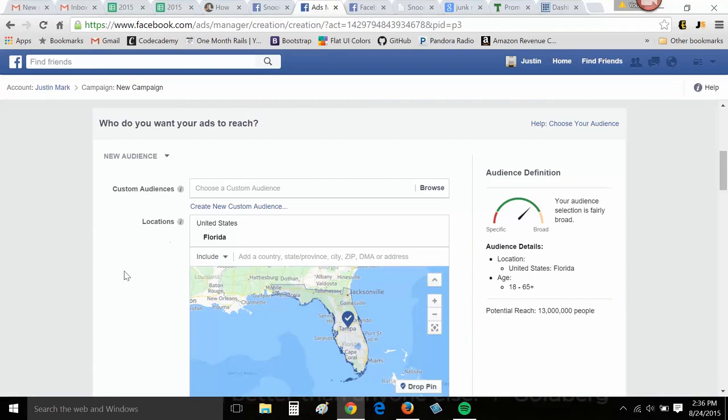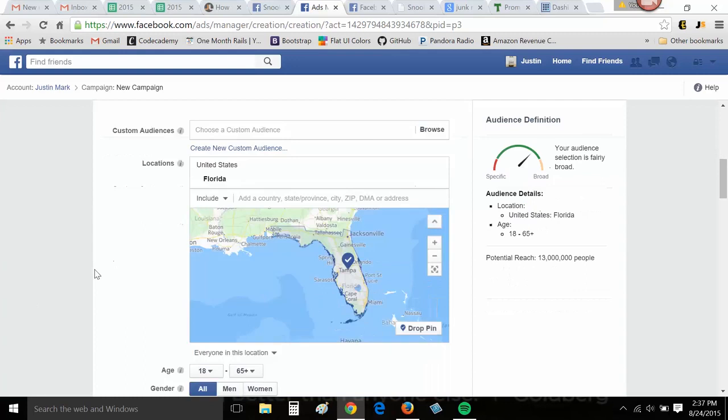But in my first one, I like to go broad. I like to cast the net, because what if one person in Jacksonville knows a great buddy down in Miami where snook fishing occurs? He can possibly share or tag his friend in this because he knows he's a huge snook fisher. So let's go broad first, Florida.